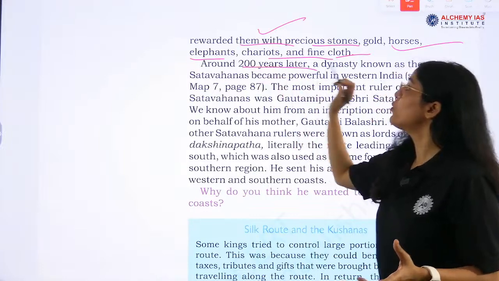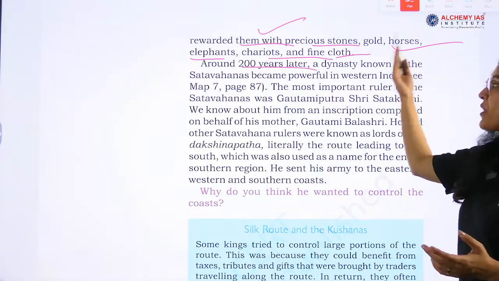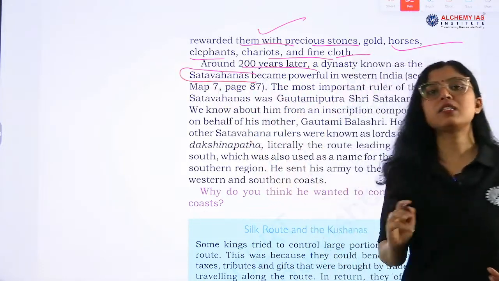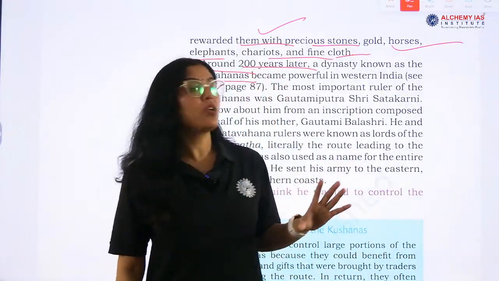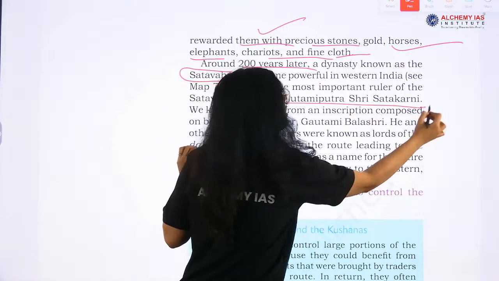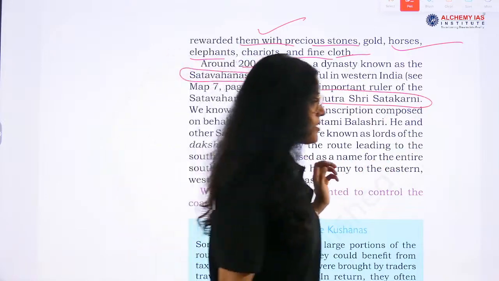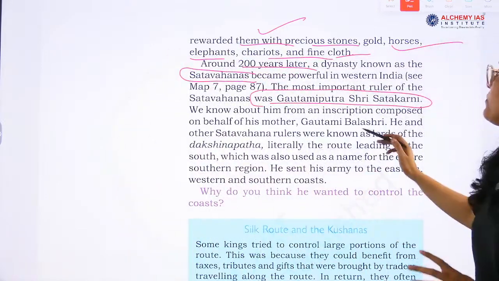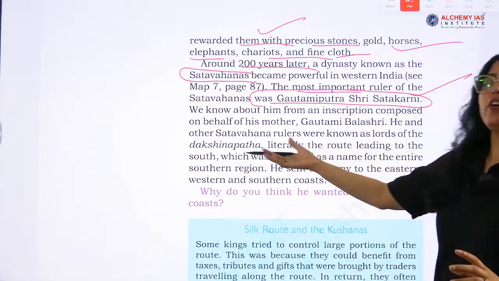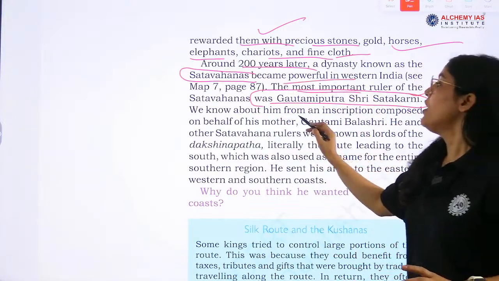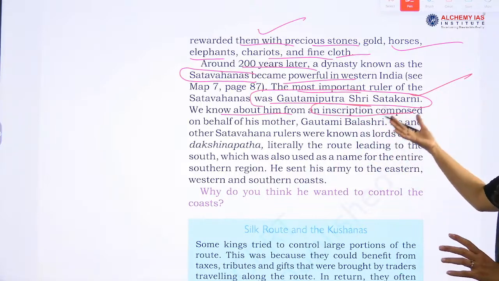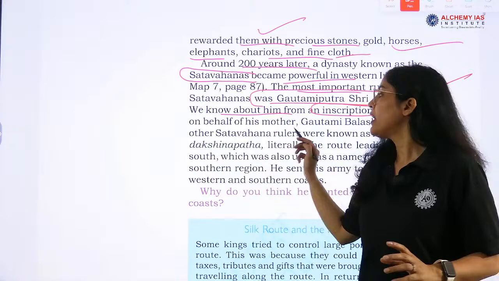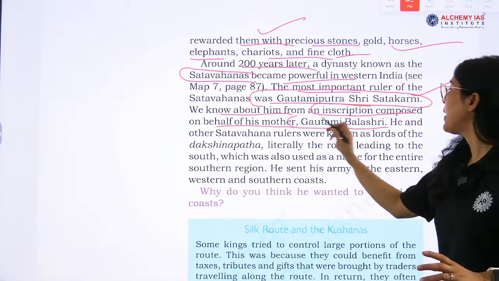Now 200 years later, what happened? A dynasty known as the Satavahanas came. A very important dynasty, the Satavahanas. One of the important rulers is Gautami Putra Shri Satakarni, right. He is the most important ruler of the Satavahanas. Now, we know about him from an inscription, and this inscription was composed by his mother, Gautami Balashri.